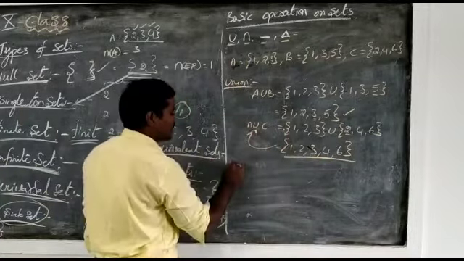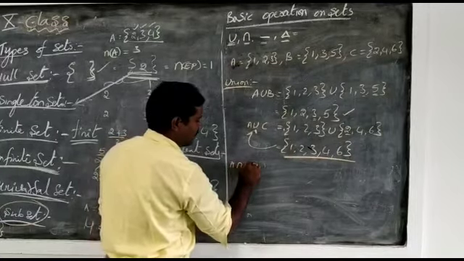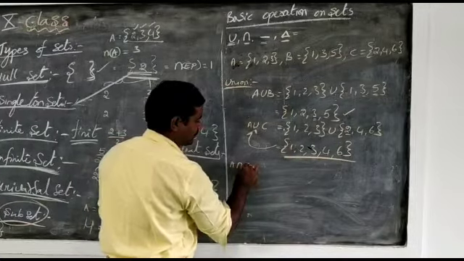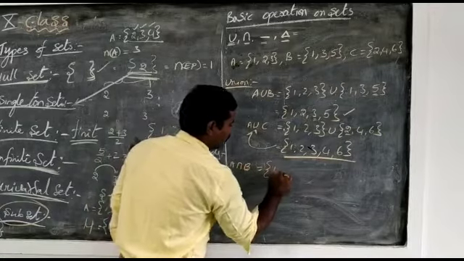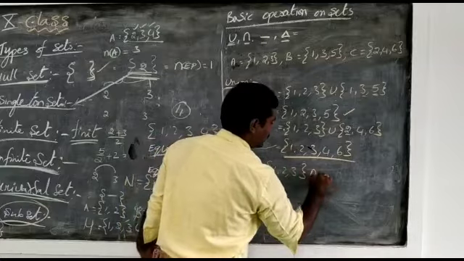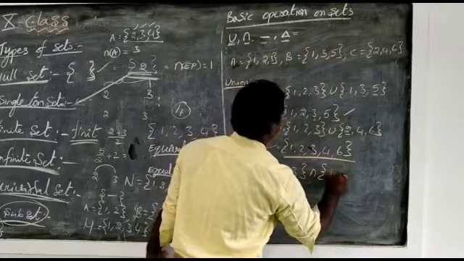Now we are going to the second one, intersection. A intersection B. What is A intersection B? A is equal to {1, 2, 3}, intersection B is equal to {1, 3, 5}.